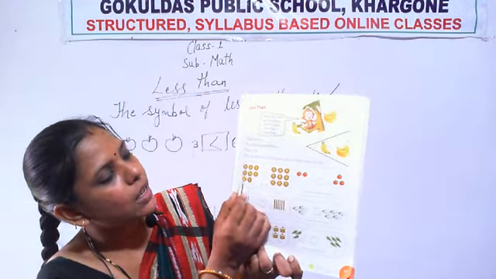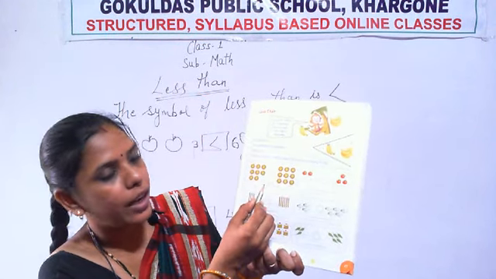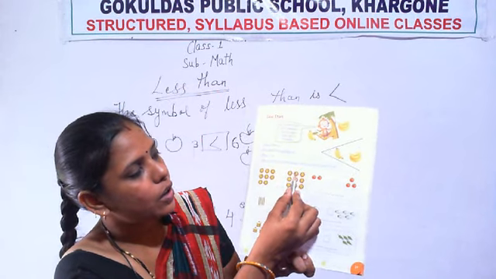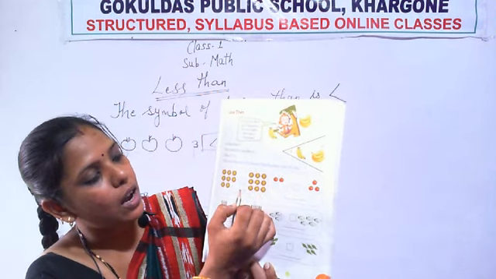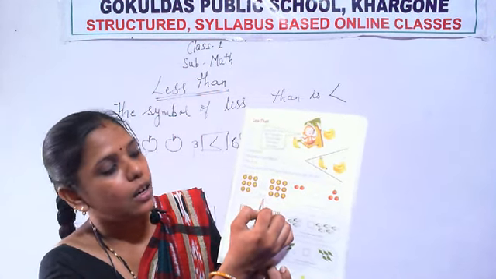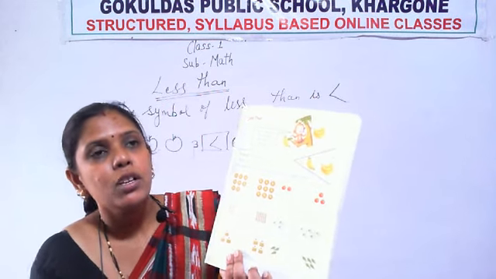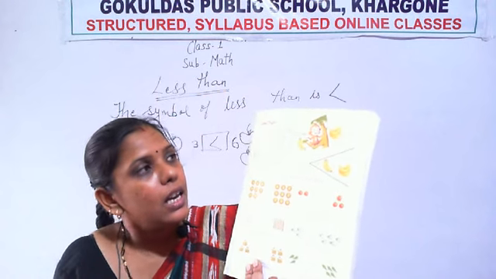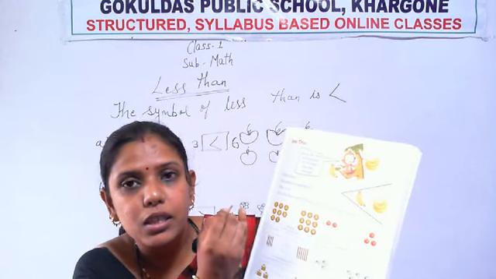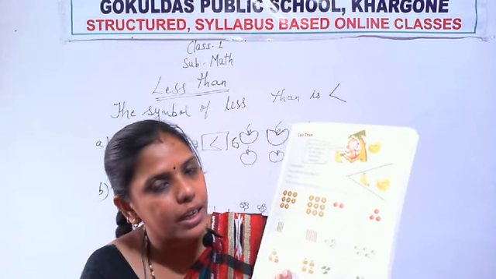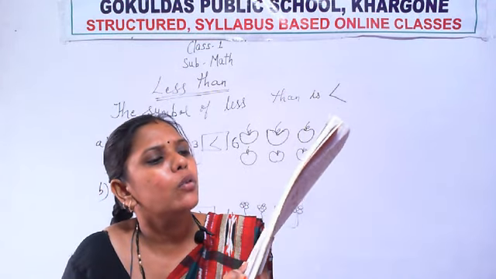Count how many flowers are here. 1, 2, 3, 4, 5, 6, 7 and 8. So 8 is written here, and on this side 1, 2, 3, 4, 5, 6, 7, 8, 9. So 9 is written here. Identify which number is less. Between 8 and 9, which is greater and which is less? 8 is less than 9, so this symbol is made. Now do the second question. How many tomatoes are here? Is this a tomato or an apple? Okay, it is an apple.